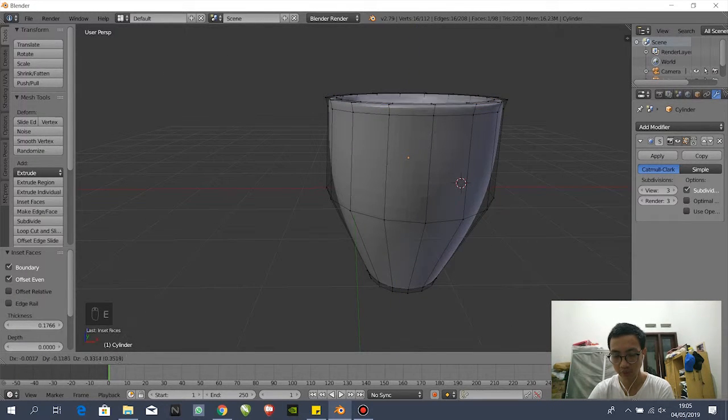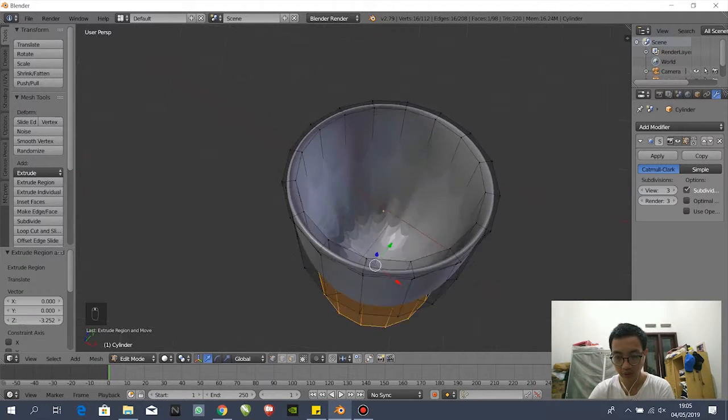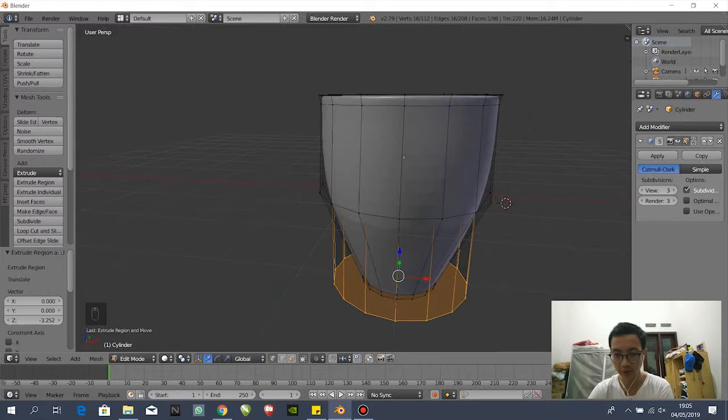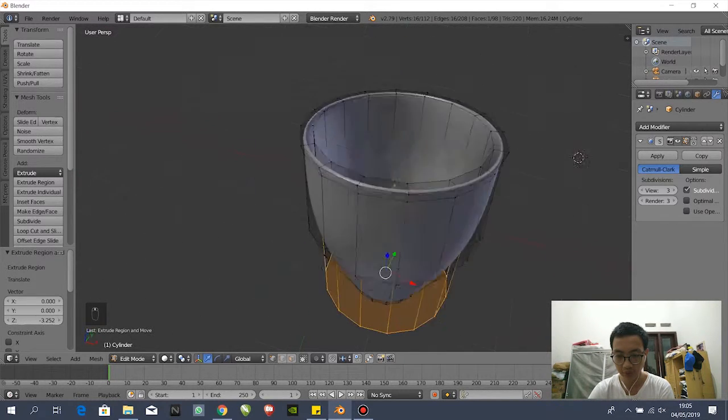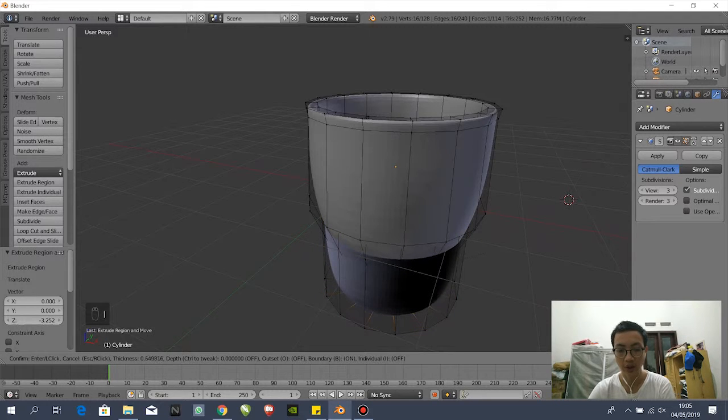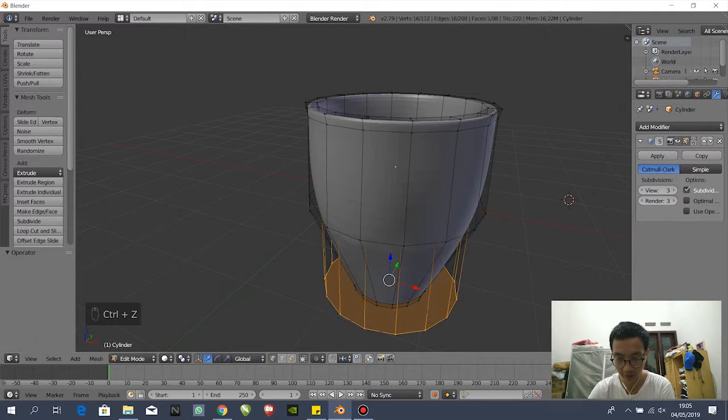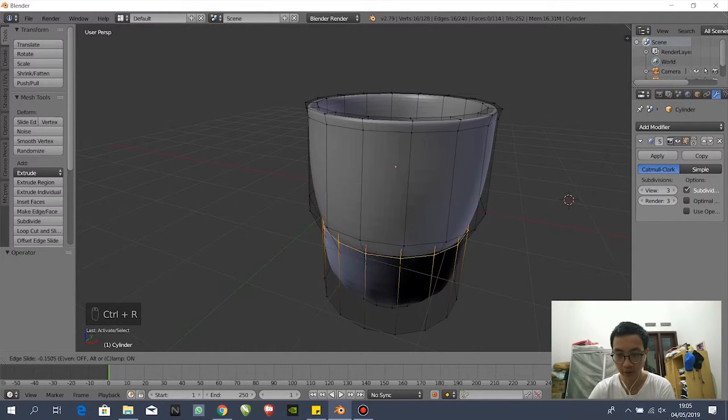Oh, oops, wrong. Control R in here. Control R. Okay, gonna make like this, and then Control and press S. Maybe like that. We also did in here.